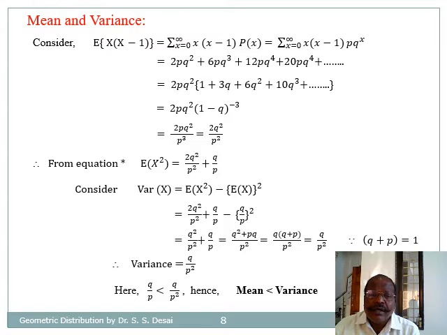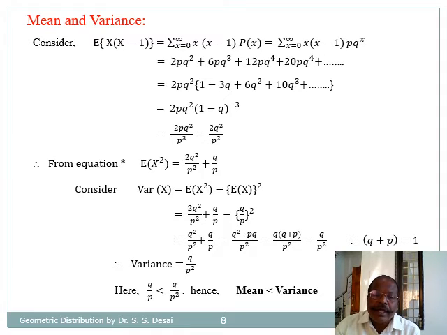And therefore by the previous equation expectation of x square becomes 2 times q square divided by p square plus q by p, and from the theory of variance it is given by variance of x is equal to expectation of x square minus expectation of x whole square, and this is equal to 2 times q square divided by p square plus q by p minus q by p whole square.